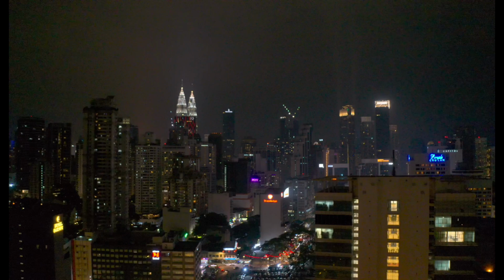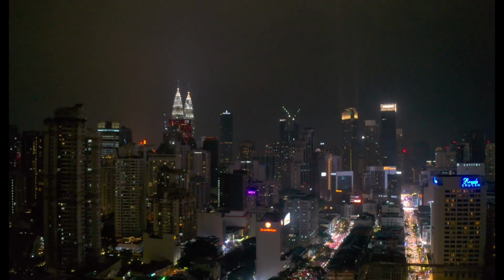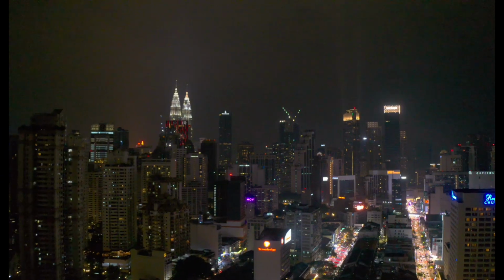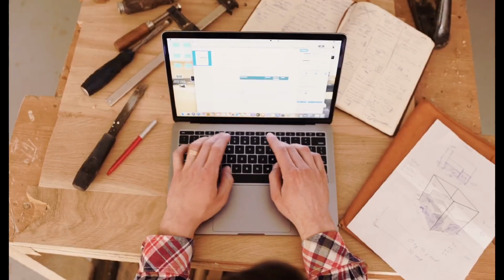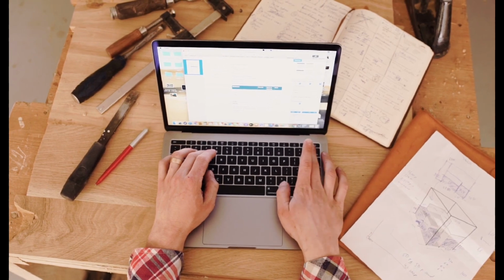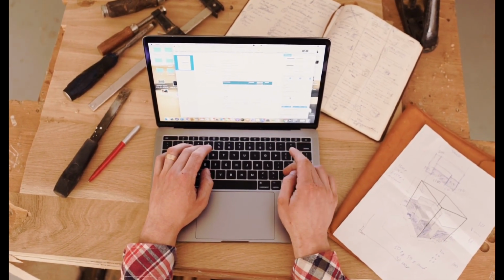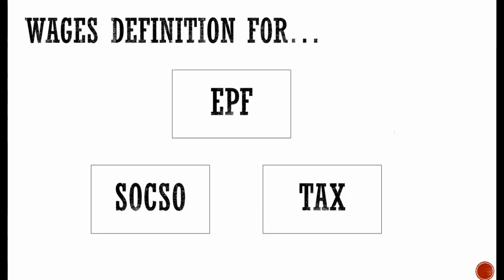If you're an HR professional or a business owner managing payroll in Malaysia, you know how important it is to get things right, especially when it comes to calculating wages for EPF, SOCSO, and taxes. But what exactly counts as wages for each of these? Today, we're going to break down how to find out the wages definition for EPF, SOCSO, and income tax in Malaysia. Let's get into it.